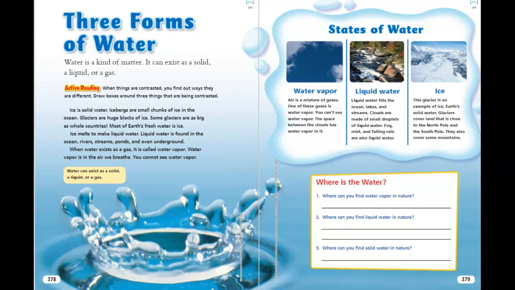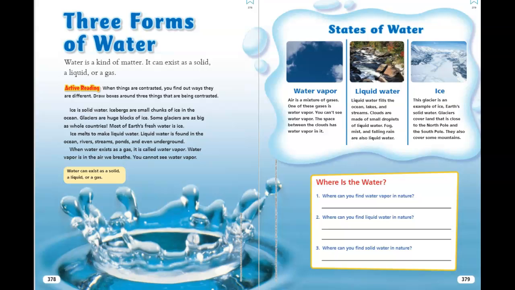States of water. Water vapor. Air is a mixture of gases. One of these gases is water vapor. You can't see water vapor. The space between the clouds has water vapor in it. Liquid water. Liquid water fills the oceans, lakes, and streams. Clouds are made of small droplets of liquid water. Fog, mist, and falling rain are also liquid water.